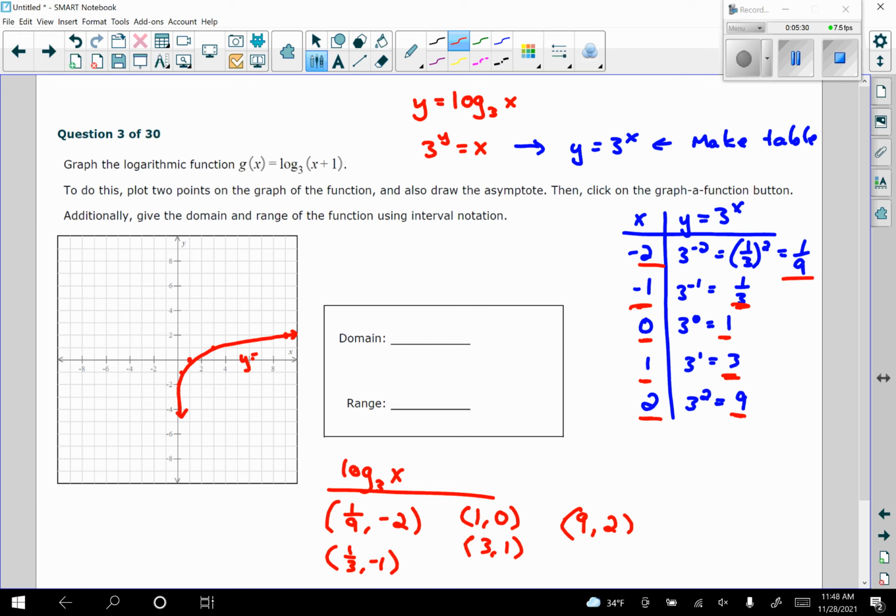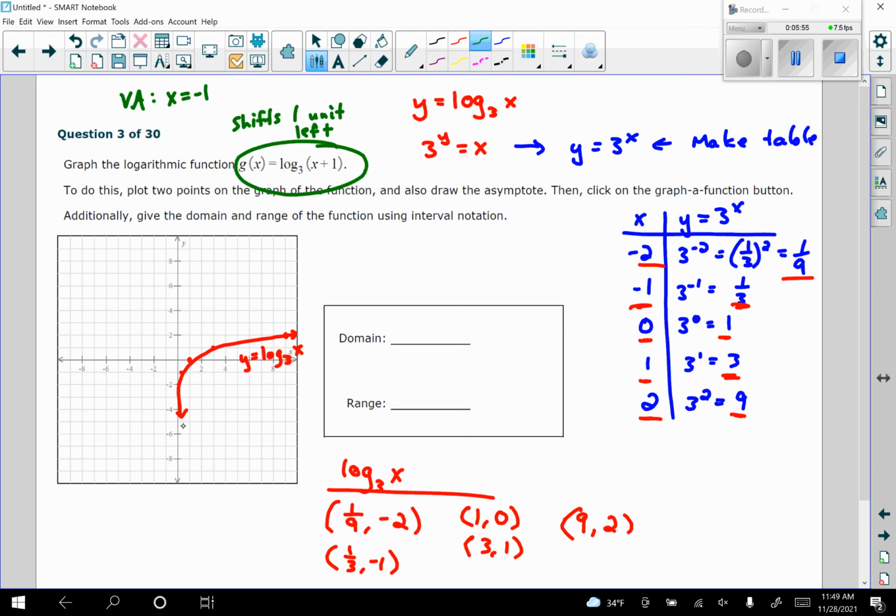So this is y equals log base 3 of x. So now to graph this, we're just going to shift. And how would this shift if we have an x plus 1 inside the parentheses? Should shift 1 unit to the left. So I'm going to put in a vertical asymptote here at x equals -1.